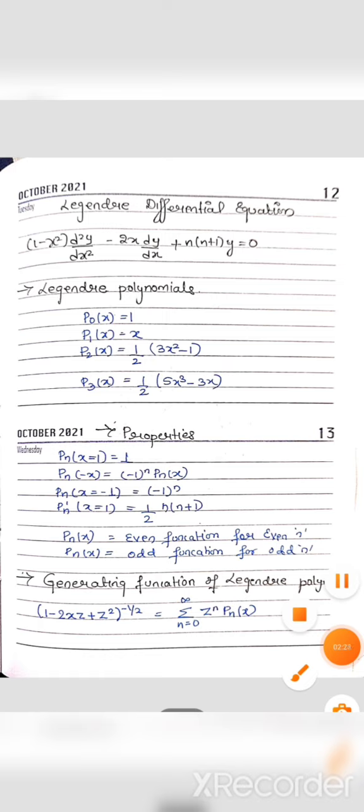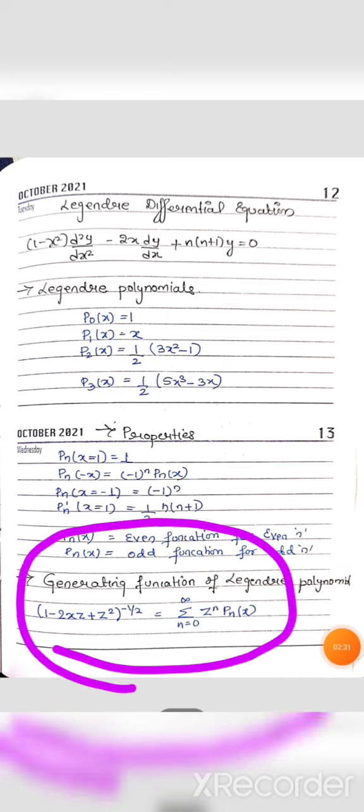And the generating function for the Legendre polynomial is (1 minus 2xz plus z squared) to the power of minus half, equal to the summation from n equals 0 to infinity of z to the power of n into Pn of x.